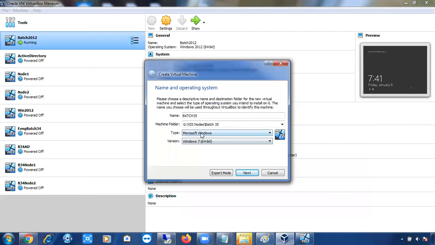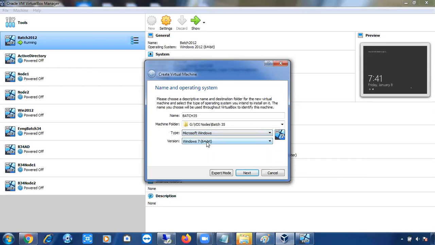I'm going to install the Windows operating system only. So nothing to change here, simply select Windows operating system. If you want to create Linux machines, Unix machines, Sun Solaris, or Mac OS machines, you can simply select that OS. You can select and install a different OS, that is not an issue.